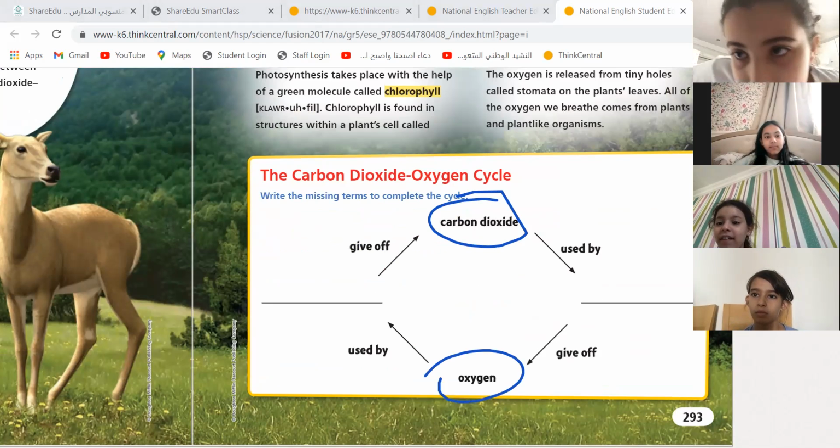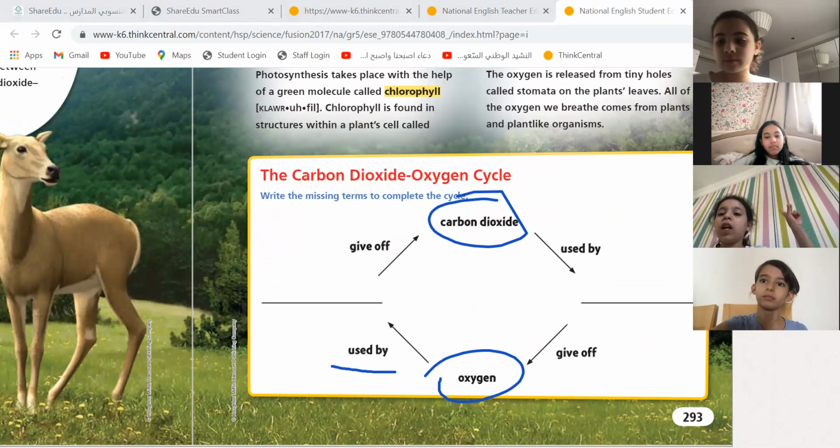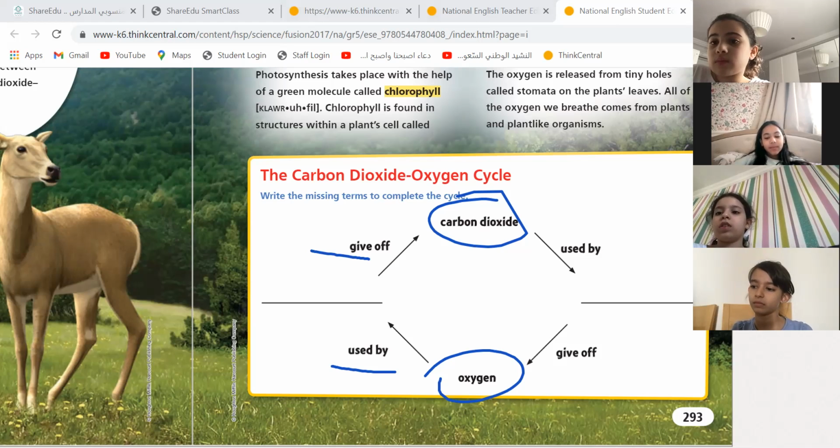Now, who gives off carbon dioxide? Who will use the oxygen and give off carbon dioxide? Just a minute, Tala. Give your friends a chance. Okay? Tell me, girls. Who uses oxygen to give you carbon dioxide?